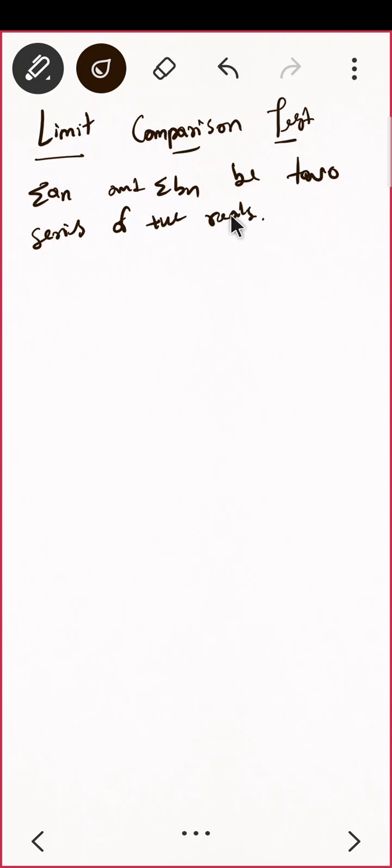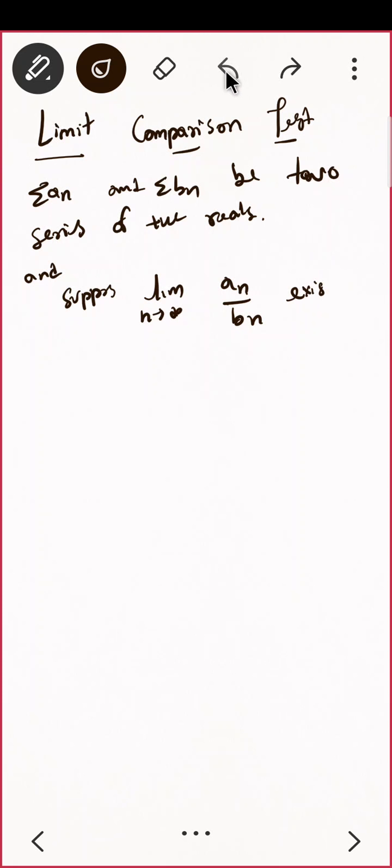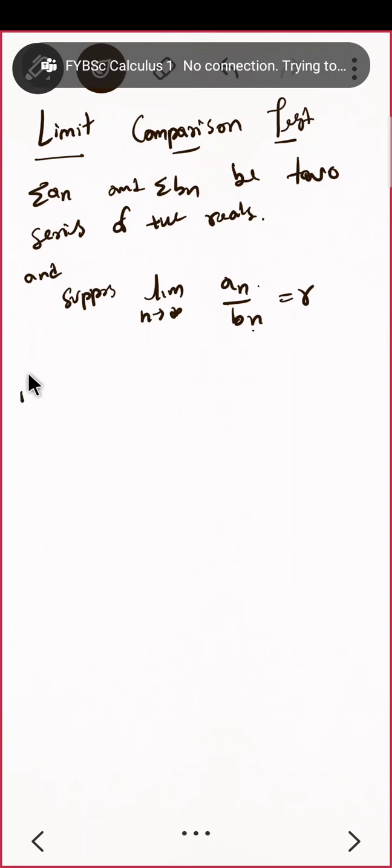Suppose the limit as n tending to infinity of an upon bn exists, and say that is equal to r. If this limit n tending to infinity an upon bn is equal to r, then we are having some conditions.